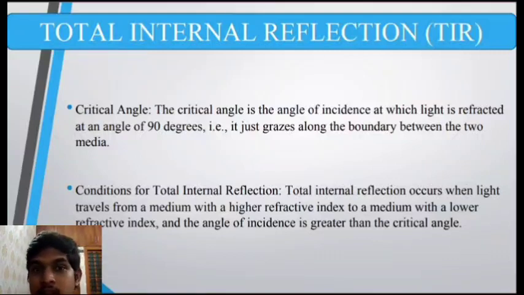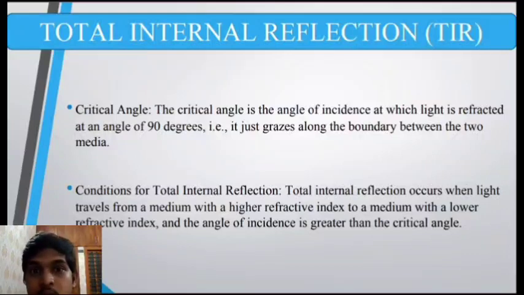Else, there is not going to be any condition for total internal reflection. And the second condition is that the angle of incidence should be greater than the critical angle. If the angle of incidence is equal to the critical angle, then the light ray is just going to graze along the interface, which is not what we need. We actually need the light rays to travel inside the fiber, right? So the angle of incidence is going to be greater than the critical angle. Only then would total internal reflection happen.